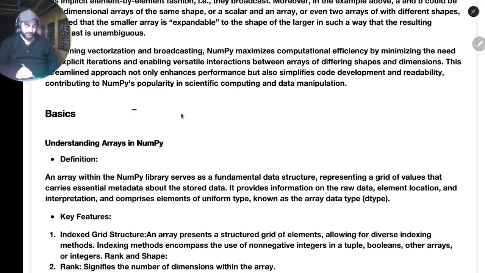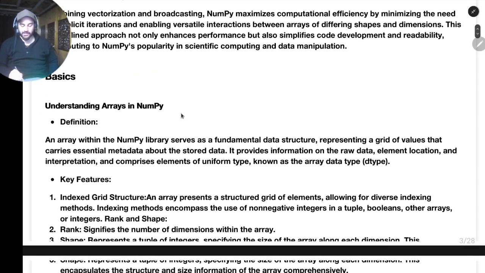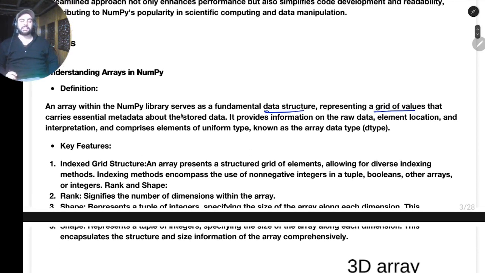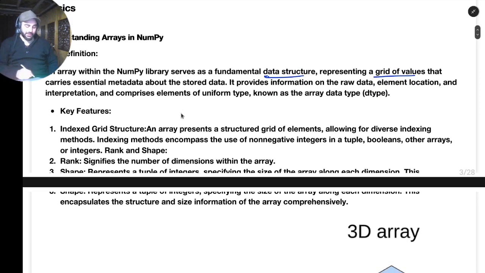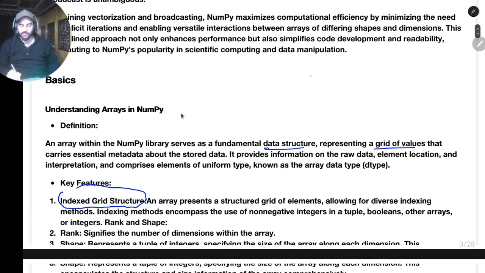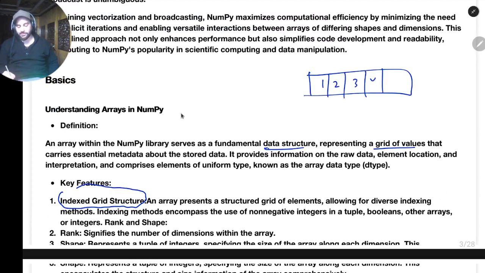So what is an array? What I told you is an array is basically a data structure. It's just a grid of values. Okay, and we can have types of data, numeric data types like int, float, strings, and things like that. So what are some key features? It is indexed. What is the meaning of index? If I create an array, 1 2 3 4 5, something like this, the index is 0 1 2 3 and 4.